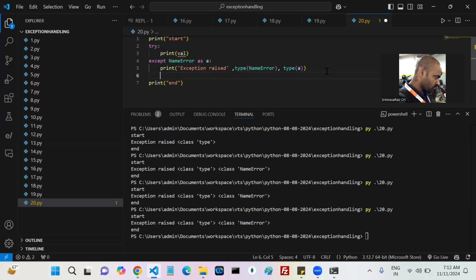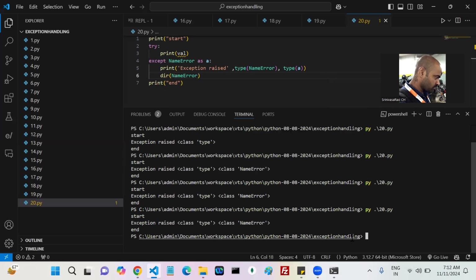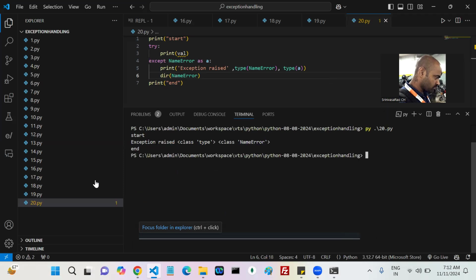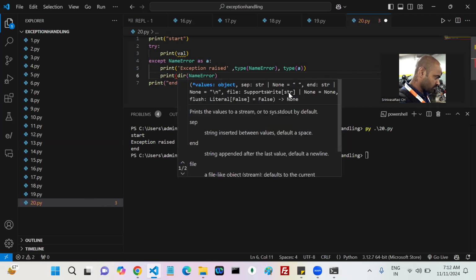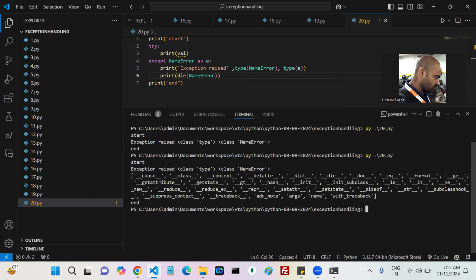So in this particular exception class, how many members are there? How can we find it? Can I print dir of that particular exception class? Now, can you come here? In this one, there are multiple members. These many members are there, right?